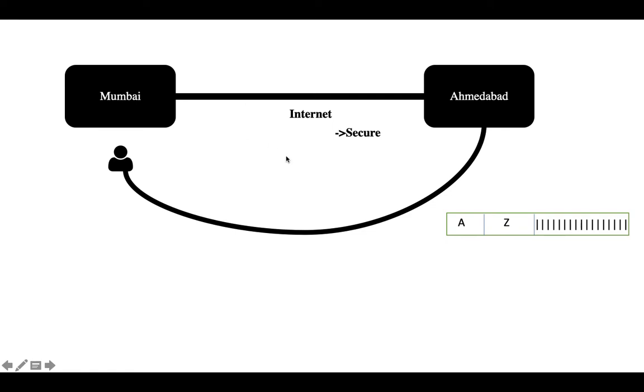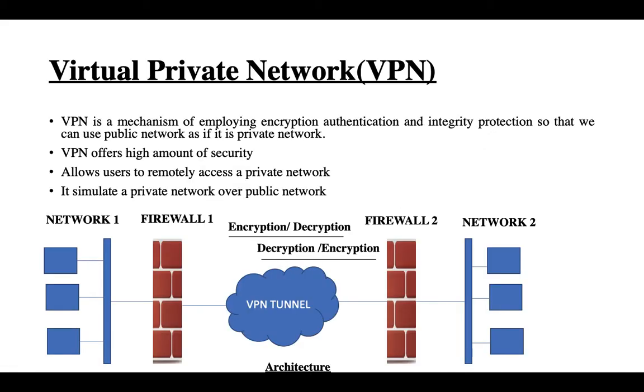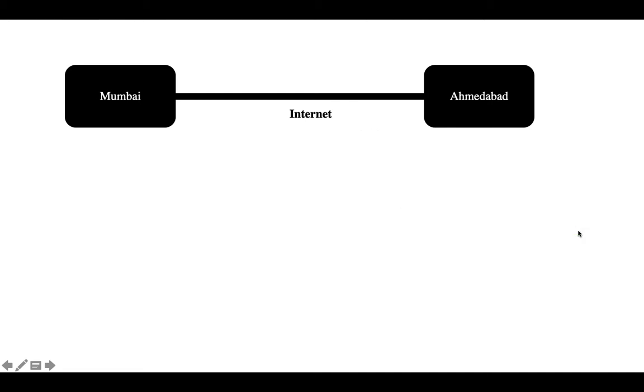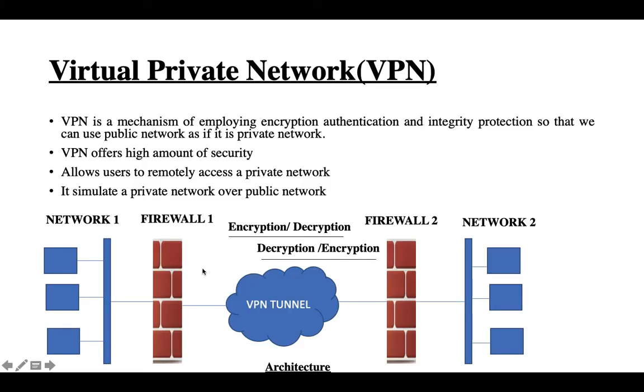So the source sends a data packet, and in this data packet some information is there. We can call it a header. So this is the additional part, this is the destination address, and this is the source address. So here network 1 is the source. The source creates one packet. In this packet there are three pieces of information: source address, destination address, and some additional information. It will send the packet to firewall 1.